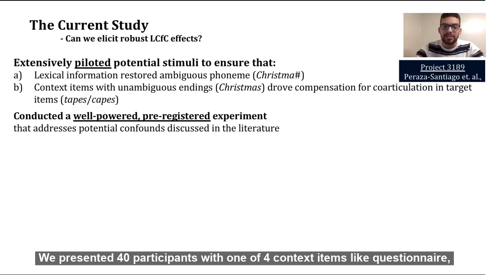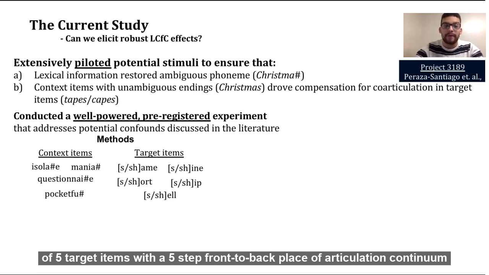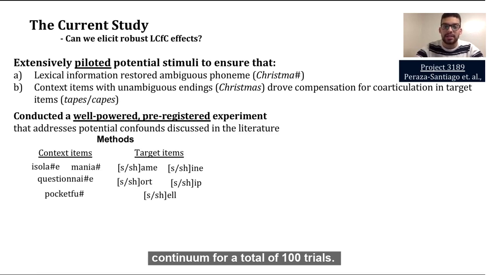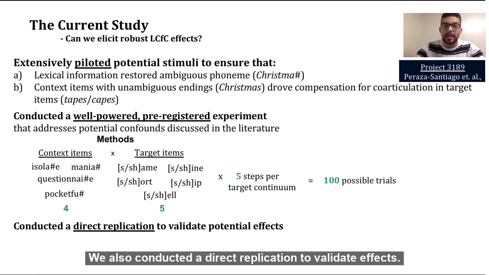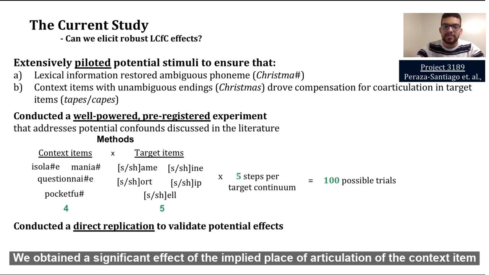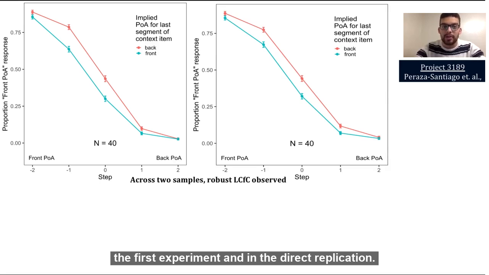We presented 40 participants with one of 4 context items like questionnaire, but with an ambiguous final phoneme immediately followed by one of 5 target items with a 5-step front-to-back place of articulation continuum for a total of 100 trials. Subjects completed 6 blocks of all possible trials in random order, bringing the total number of items listened to by each participant to 600. We also conducted a direct replication to validate effects. We obtained a significant effect of the implied place of articulation of the context item, indicating robust lexically mediated compensation for coarticulation in both the first experiment and in the direct replication.